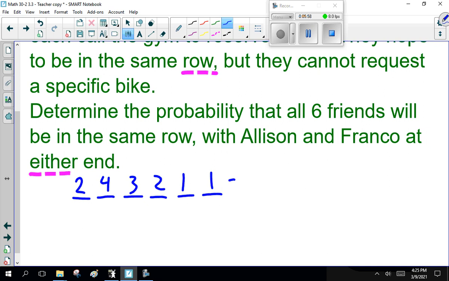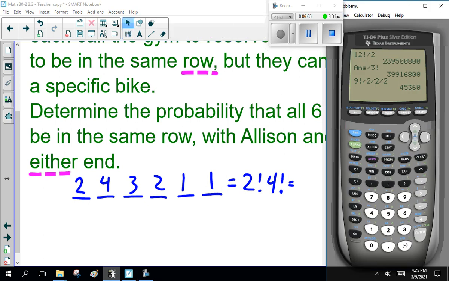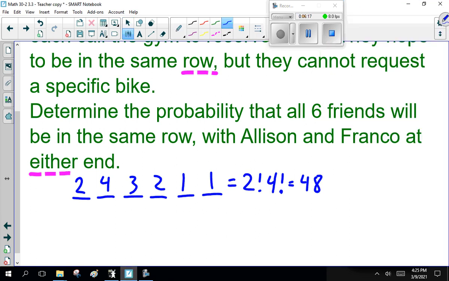So that is 2 factorial times 4 factorial, equals 48. So that's 48 ways we can line up in one row.